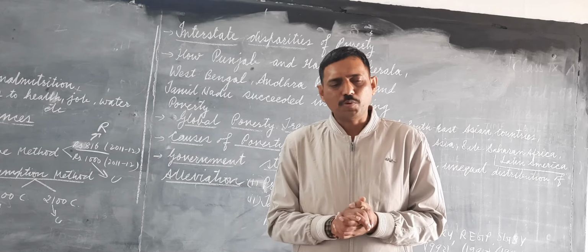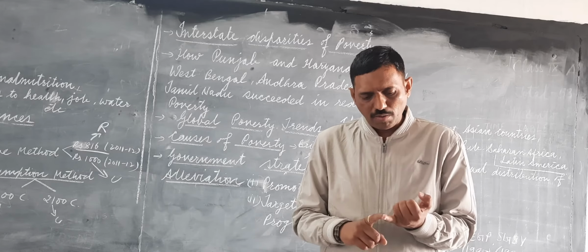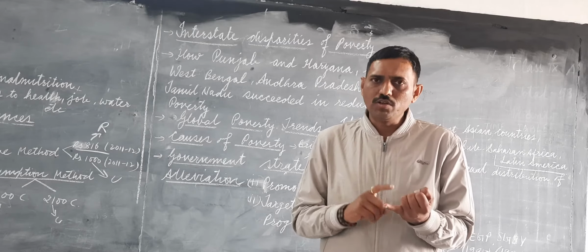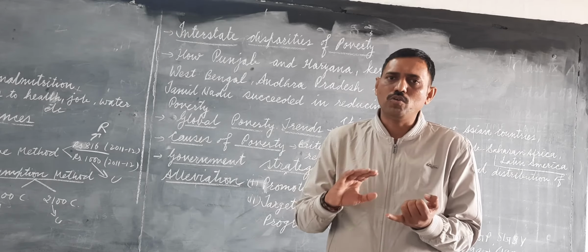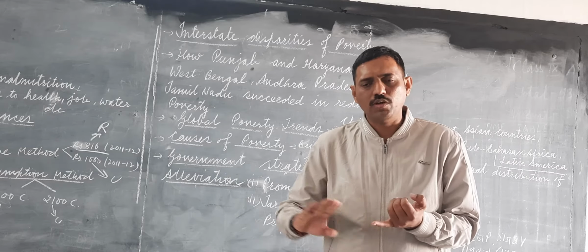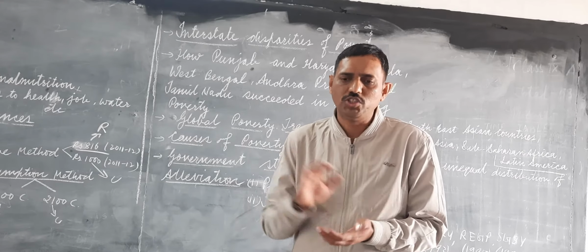But it is said that in the next 10 to 15 years we will be making good progress. This poverty can be removed. The reasons are more focus has been placed on elementary education, women empowerment, the population growth rate has also reduced, and the economic growth rate is going good. So these are the reasons why in the next 10 to 15 years we will be able to achieve this.